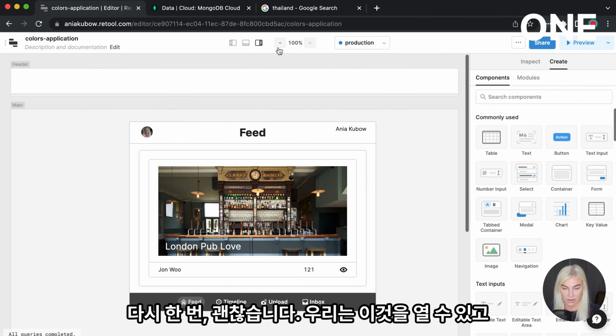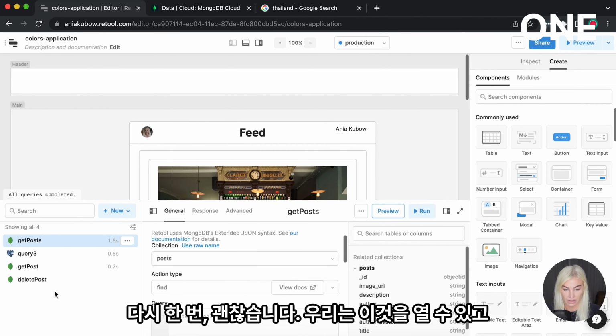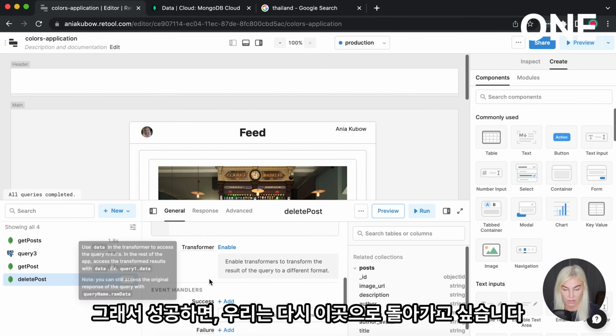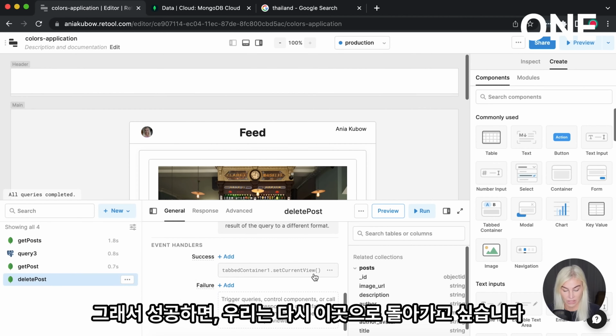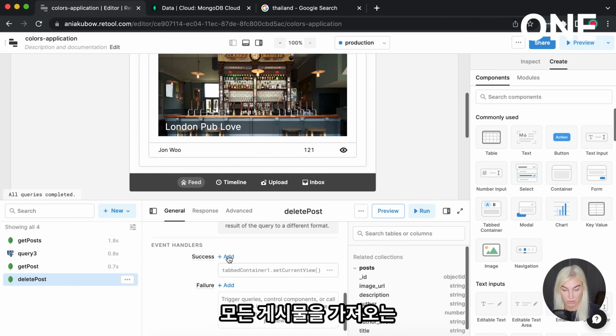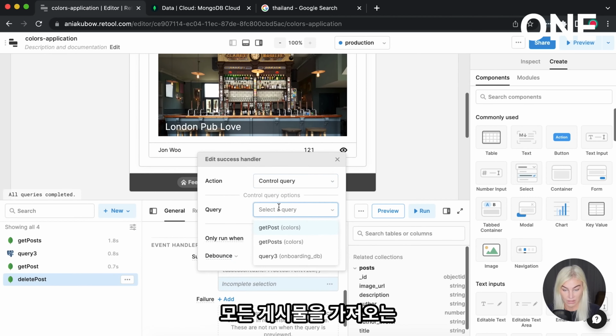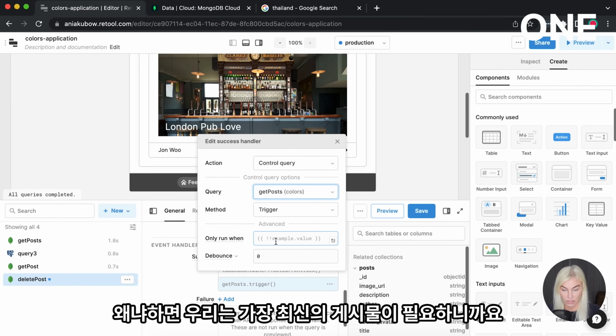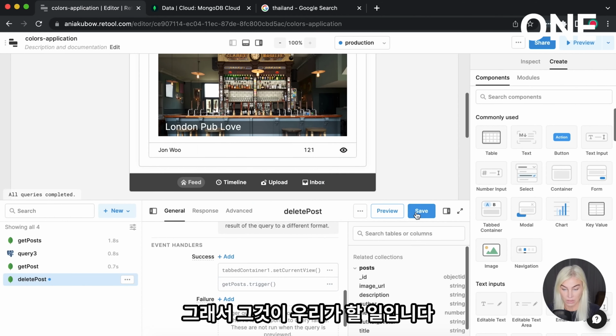So once again, that's fine. We can open this up. And on the delete post query, on success, we want to go back to the feed, but we also want to rerun the query that will get all the posts, right? Because we want the freshest posts. So that is what we're going to do.